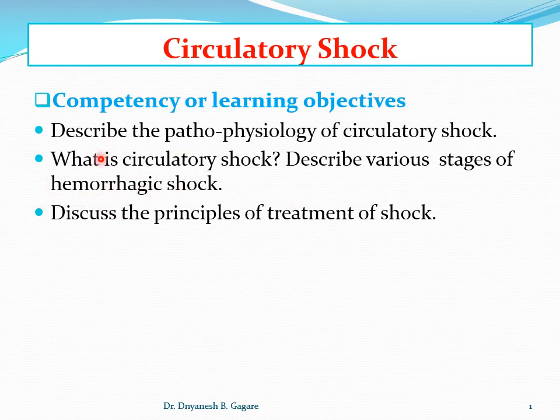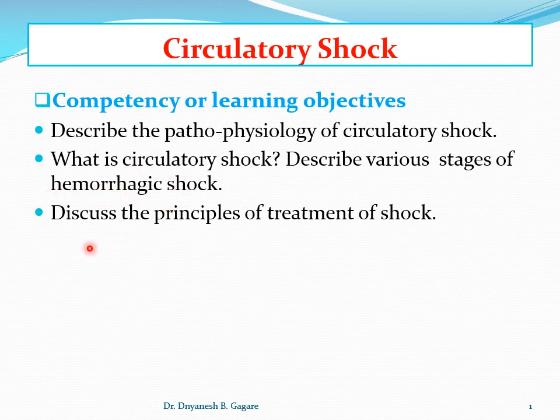So in this question, you have to first explain what is circulatory shock and the various stages of hemorrhagic shock. Hemorrhage means a loss of blood, or it is also called hypovolemic shock. If the blood volume is decreased in the body, that is called hypovolemia. So hypovolemic or hemorrhagic shock.